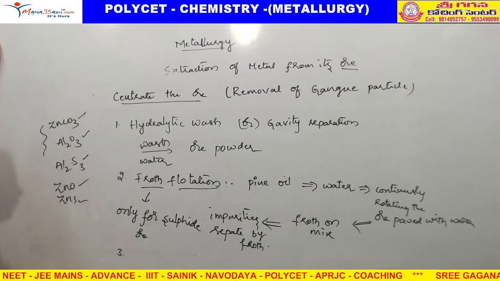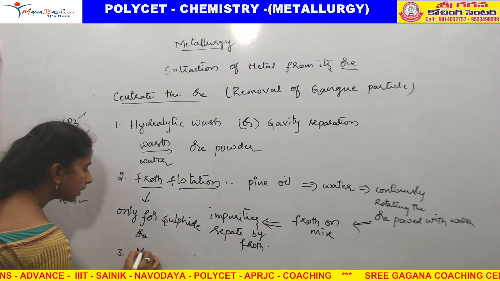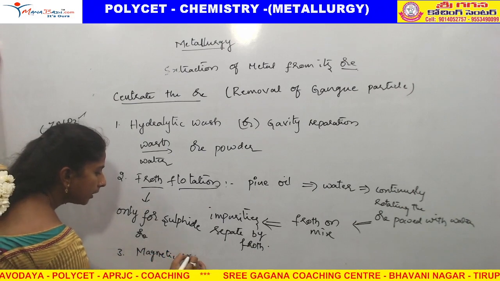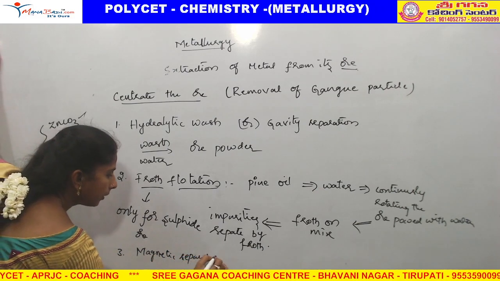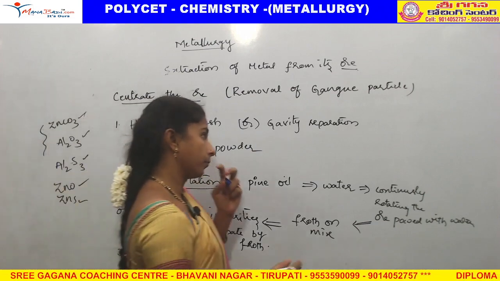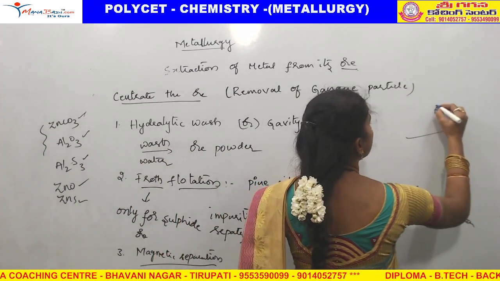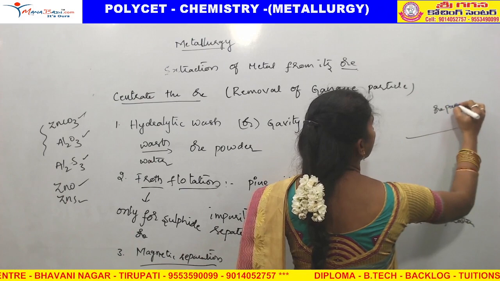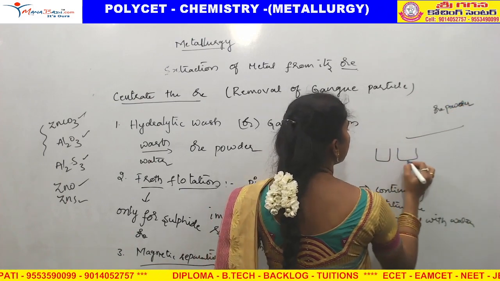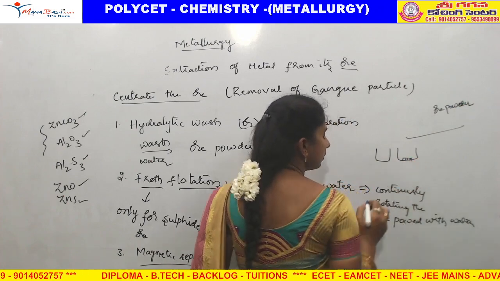After that, third one, magnetic separation. What is meant by magnetic separation? We are taking ore powder here. Two jars will be there. One is containing a magnet.